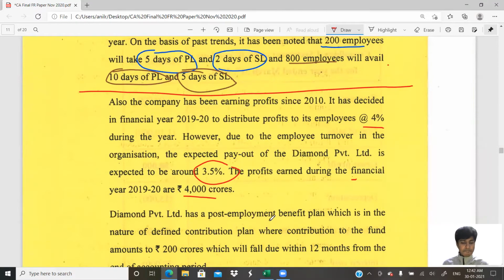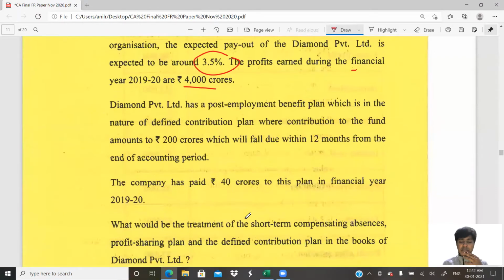Yes, let's go ahead. Diamond Private Limited has a post-employment benefit plan. Post-employment, once the employees quit, they would get some benefit. Meaning, with respect to those employees, the benefit is already taken by us now. The benefit is taken by us now, but we will give them that return consideration after they leave the organization.